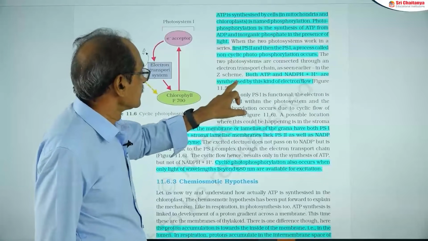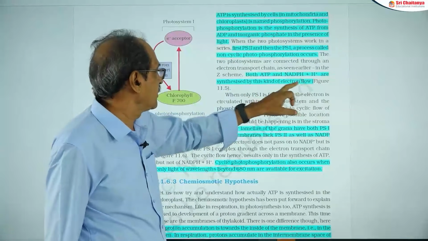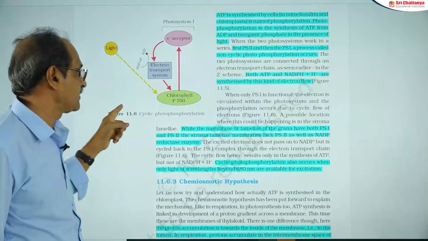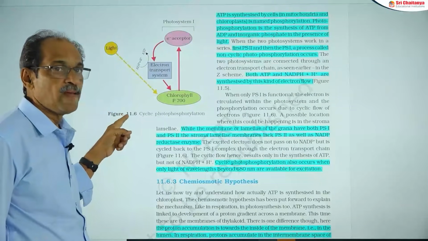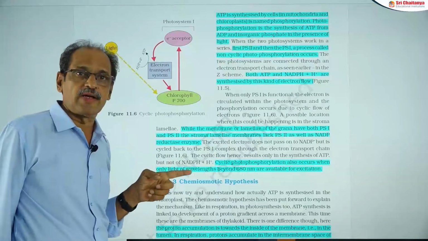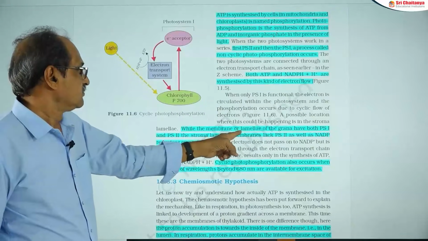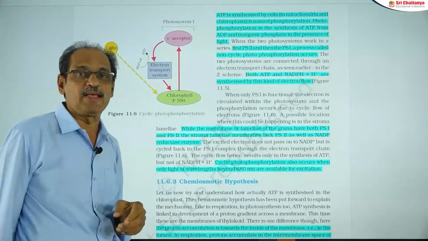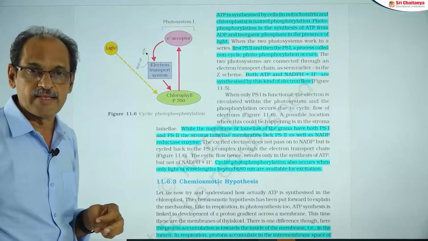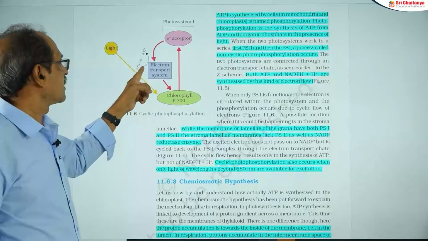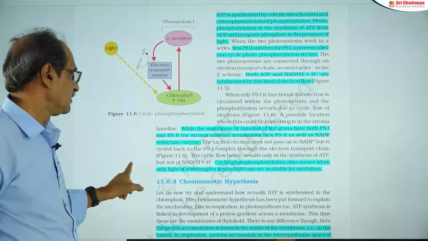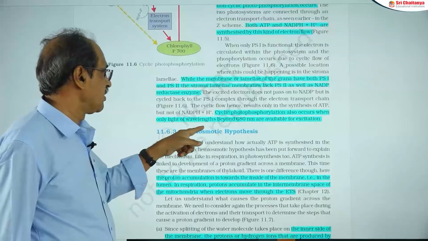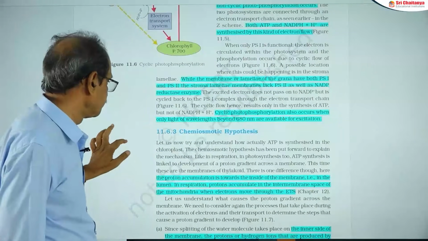So in non-cyclic, you can see both ATP and NADPH2 are synthesized. But whereas in cyclic electron transport, only ATP synthesis takes place. Generally, grana thylakoid contain both PS1 and PS2. Hence, the non-cyclic occurs. But whereas in stroma lamellae, usually it lacks PS2, no OEC. That's why cyclic electron transport occurs there, and cyclic photophosphorylation also occurs when only light of wavelengths beyond 680 are available for excitation.